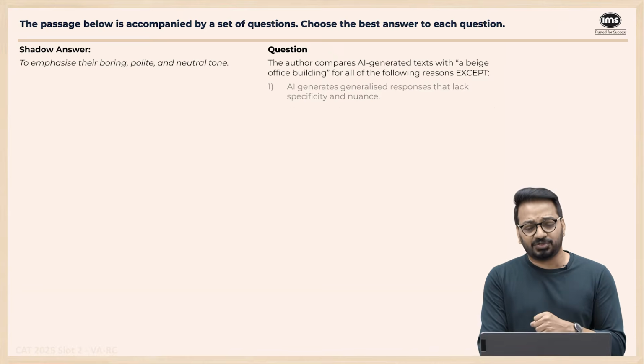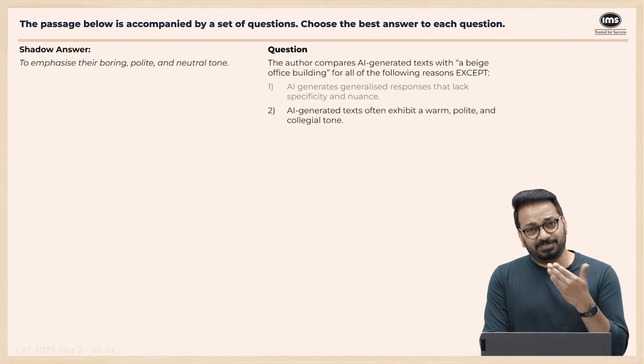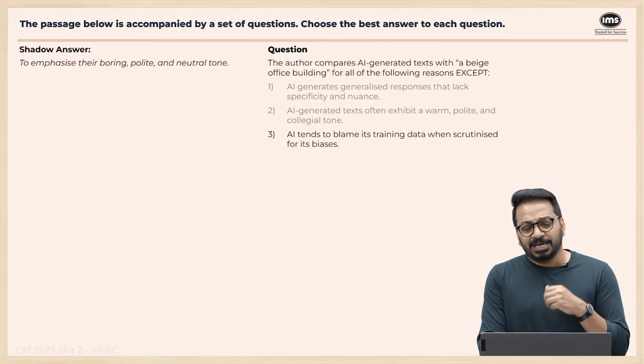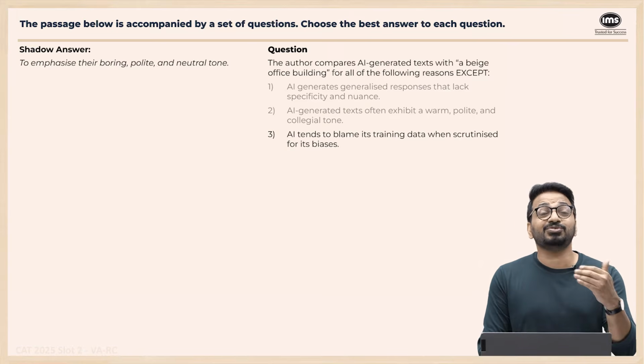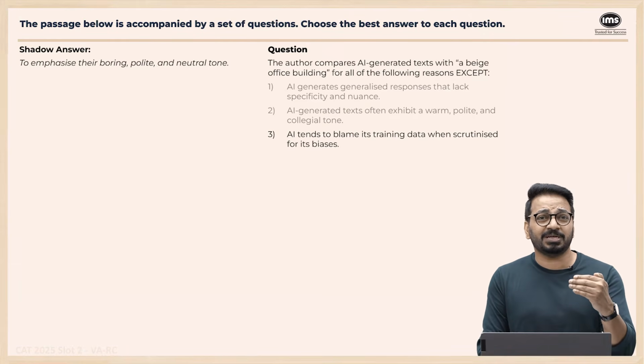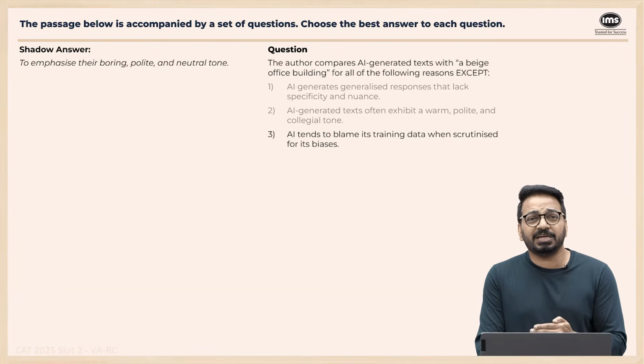This is the reason, so this is not an answer. Next one, warm, polite. That's also related to the beige building only. AI tends to blame its training data. AI's training data has nothing to do with this. Beige as a color is always used to make a link with the tone. So this definitely is not a reason.